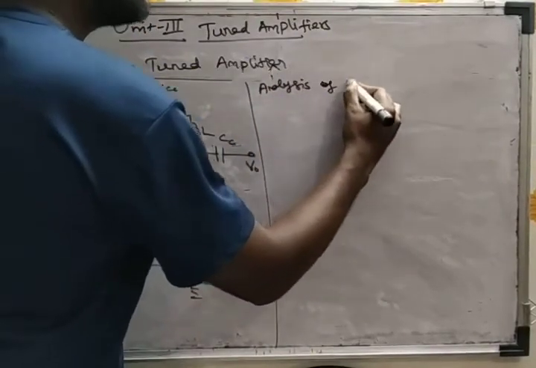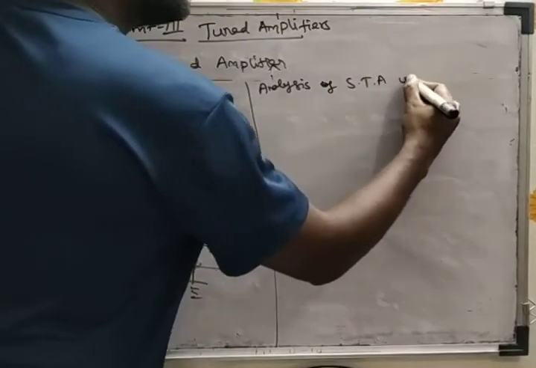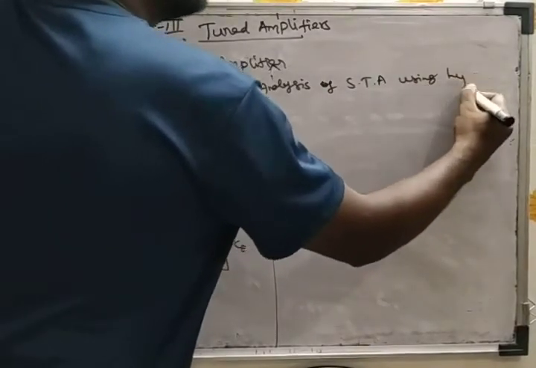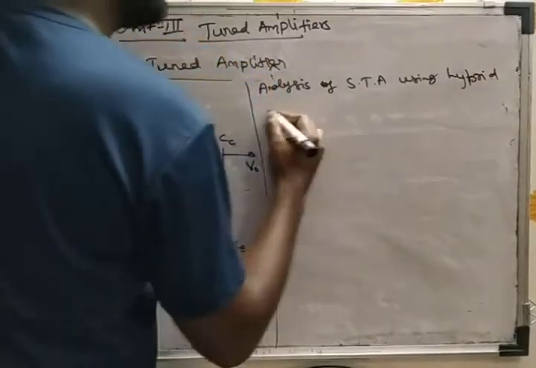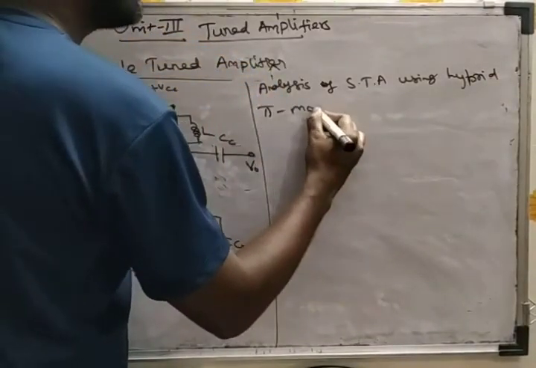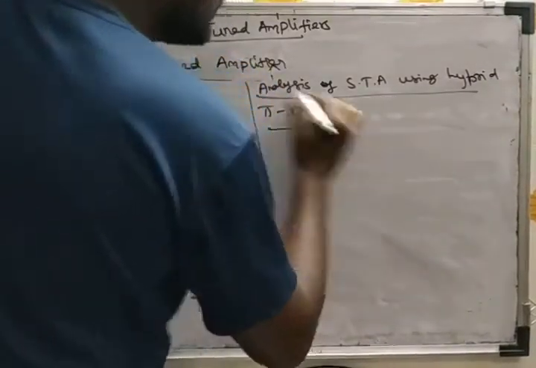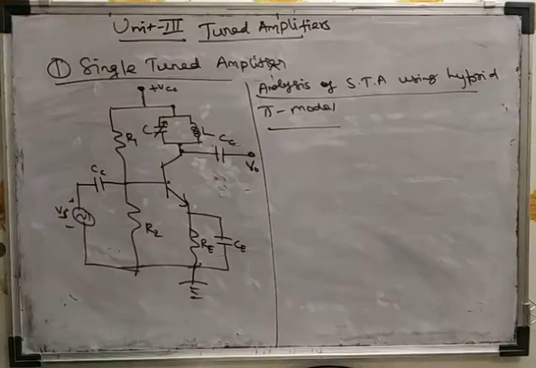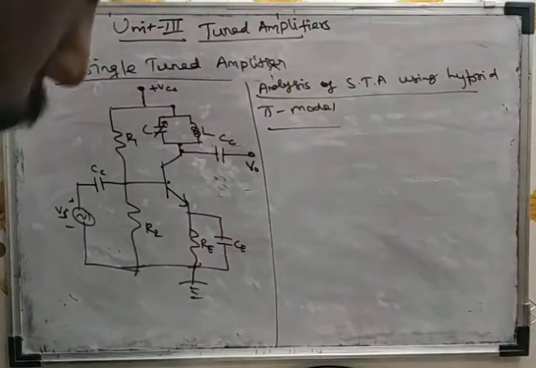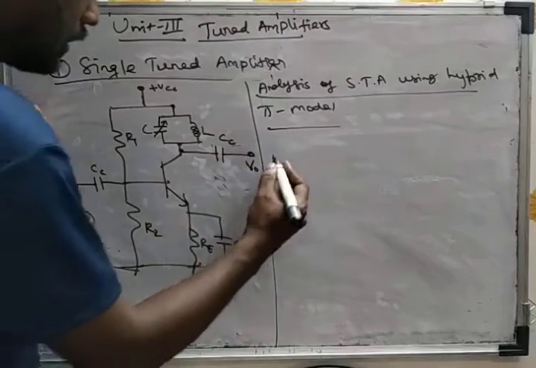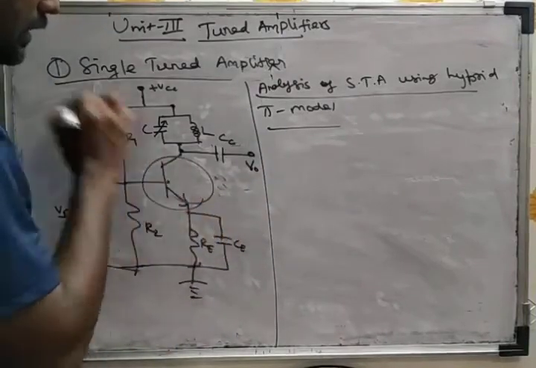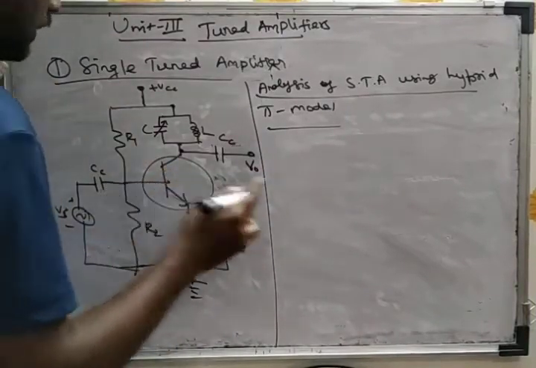So, analysis of single tuned amplifier using hybrid pi model. In the hybrid pi model, I am replacing this transistor using the hybrid pi model.